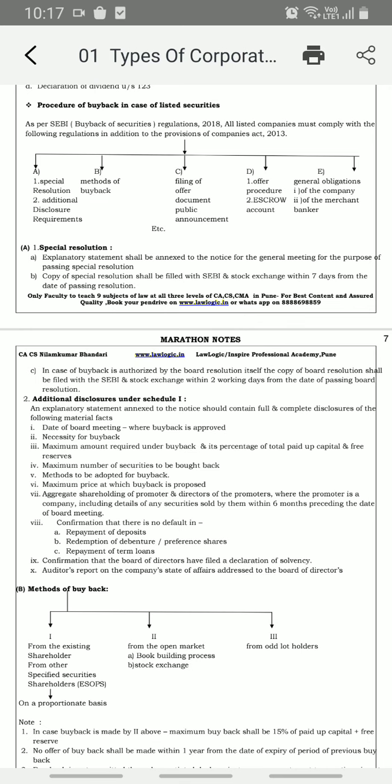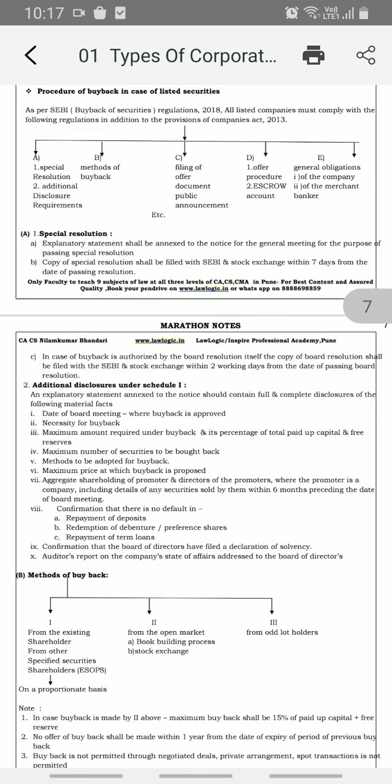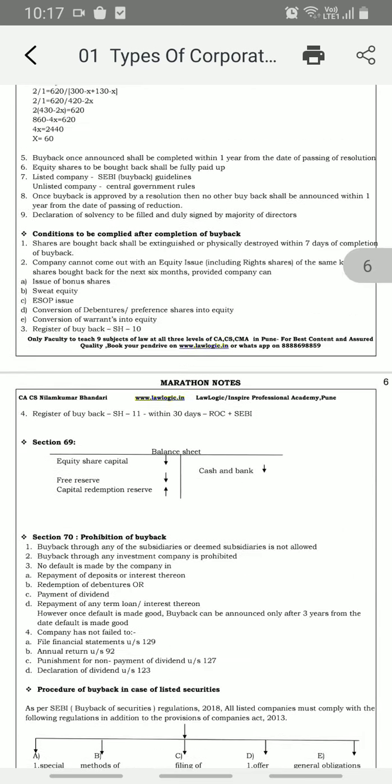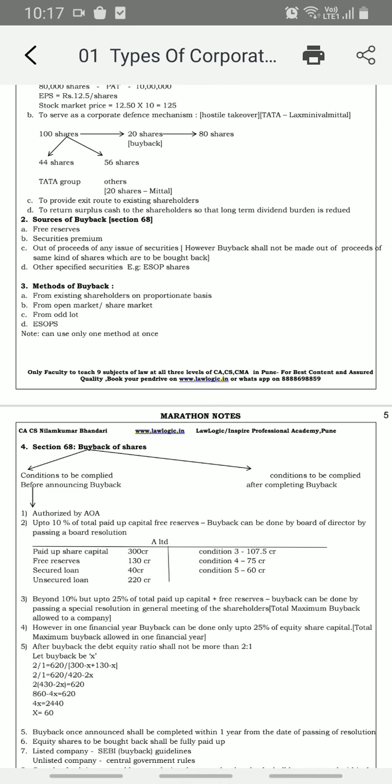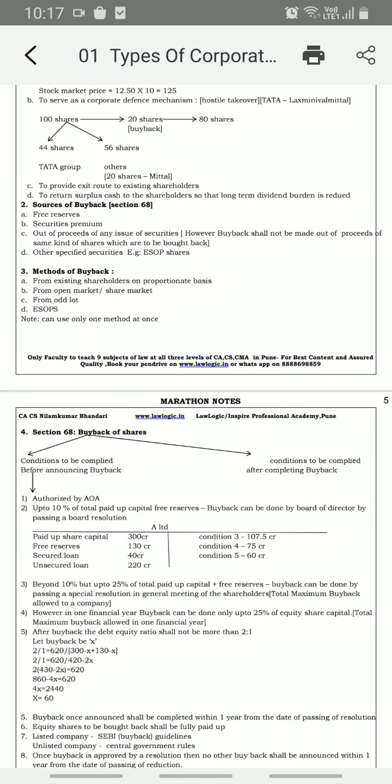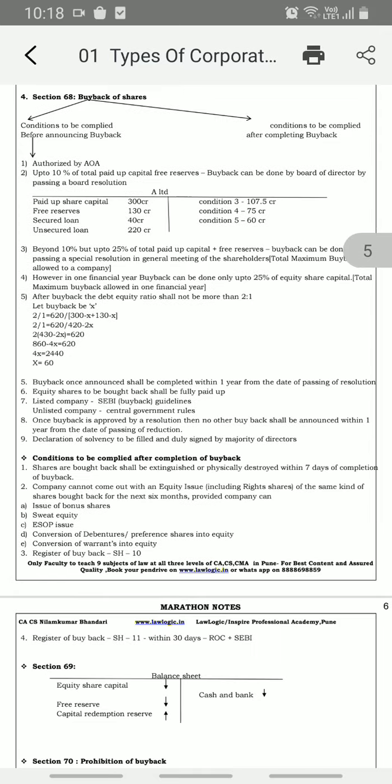Now first is special resolution and additional disclosure requirement, that has to be fulfilled. Then what are the methods of buyback? We read it earlier. The methods of buyback are: from the existing shareholders on a proportionate basis, from the open market, from odd lots, and from ESOP, and only one method at a time.